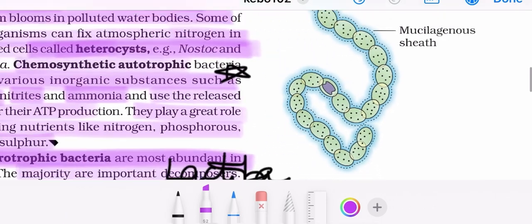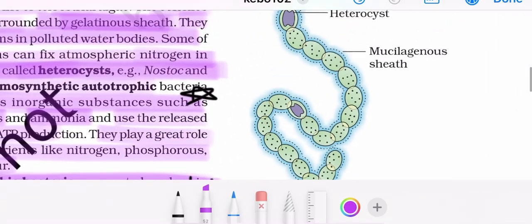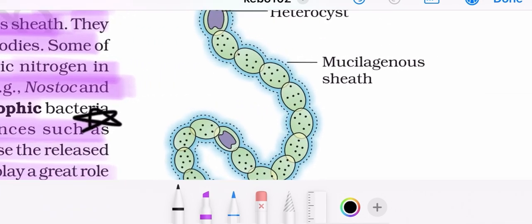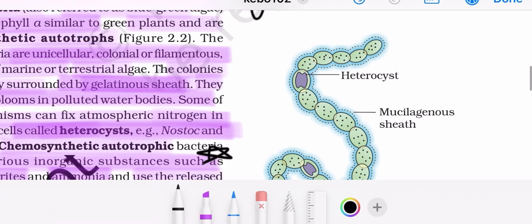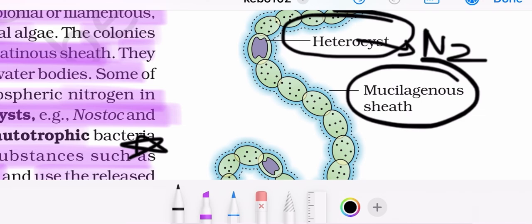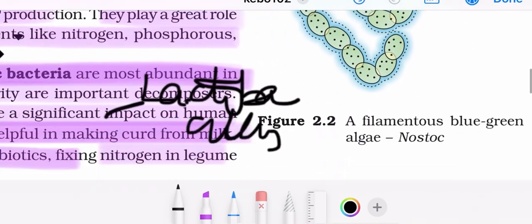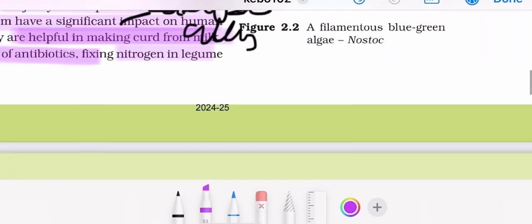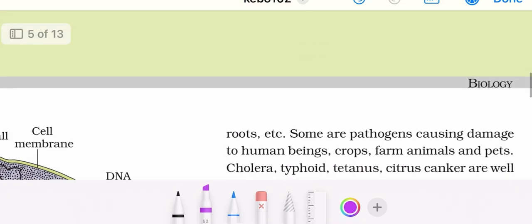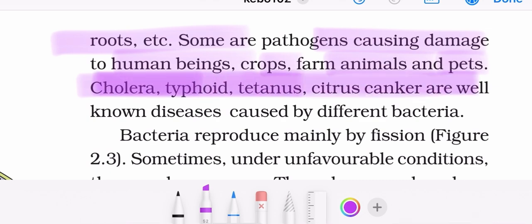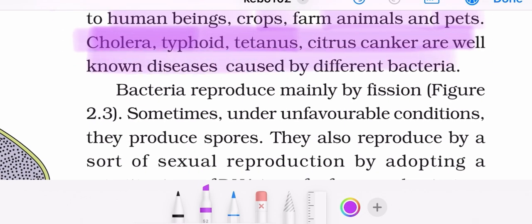Yes, this diagram of Nostoc is given. Nostoc is a photosynthetic autotroph, which is an example of cyanobacteria. Look, this is the heterocyst, in which nitrogen fixation occurs, and the mucilaginous sheath. Okay, and they often form blooms. Moving next, we have nitrogen fixation in legume roots. Some are pathogens causing damage to human beings, crops, farms, and pets. Cholera, typhoid, tetanus, and citrus canker are well-known diseases caused by different bacteria.